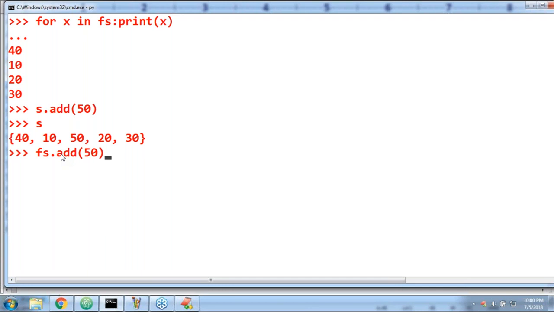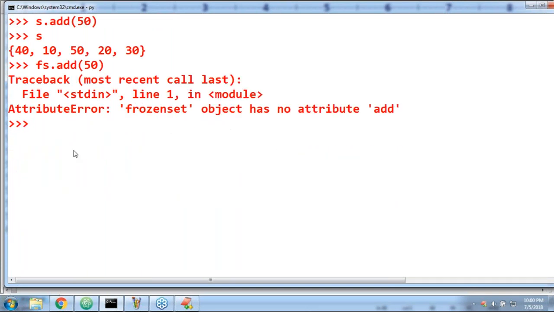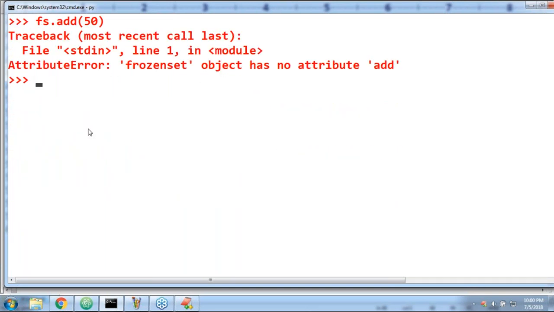How can you remove? Here you immediately get an error by default: frozen set object has no attribute add, because it is the read-only version. Set and frozen set are everything the same. The only difference is one is mutable and the second one is immutable. Clear, right?